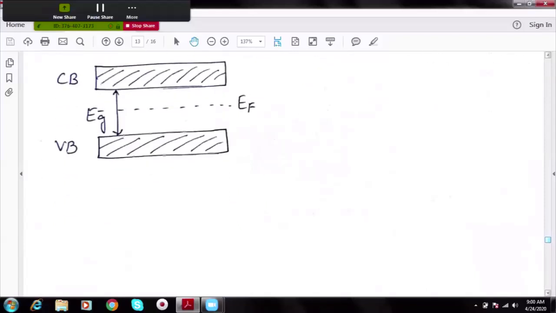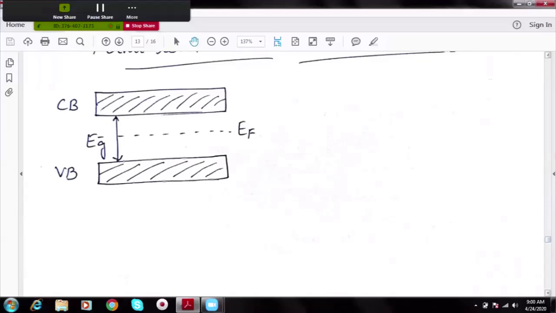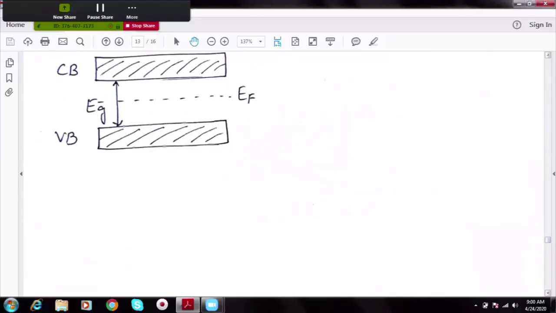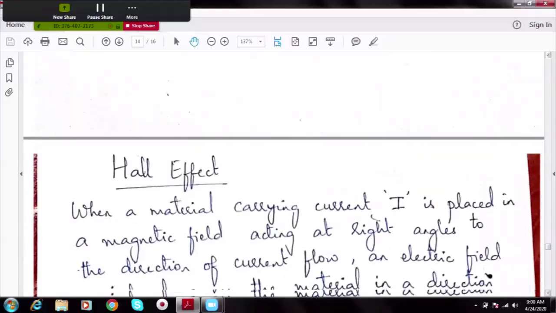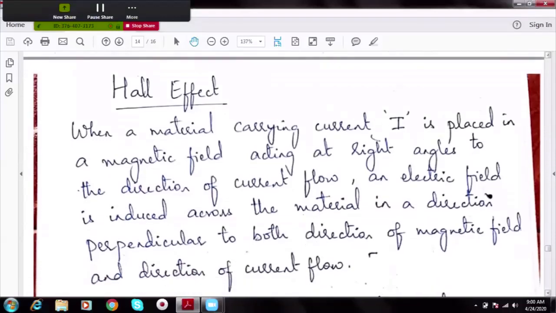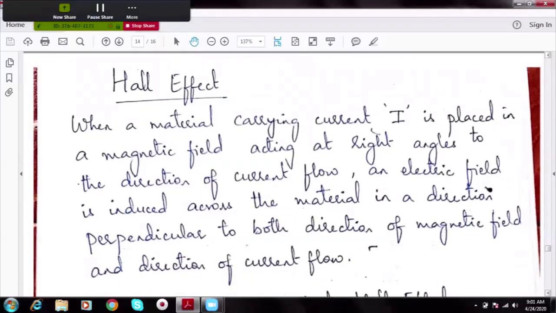Now, this is a schematic diagram showing the Fermi level exactly at the center of the energy gap. Now, the last concept in semiconductors, let us discuss the Hall effect.